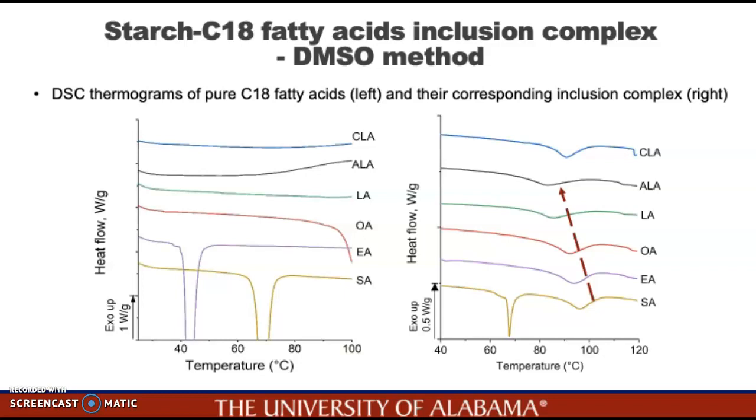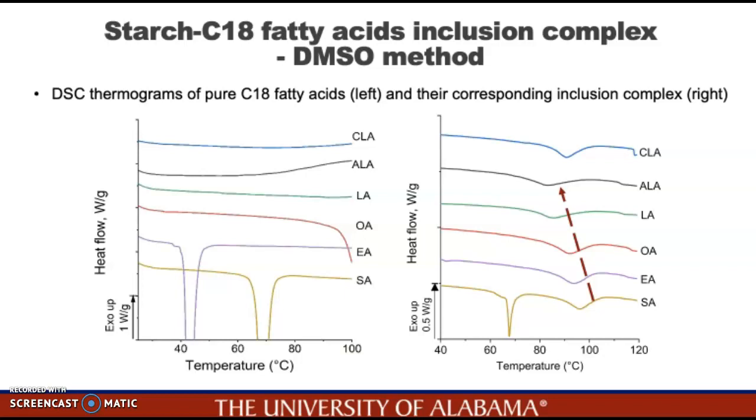And from the figure on the right, we can see that for all inclusion complexes, visible endothermic peaks could be observed within the range of 80 to 115 degrees Celsius, which indicate the successful formation of inclusion complex between high amylose maize starch and C18 fatty acids. The additional endothermic peak observed at around 69 degrees Celsius for the starch stearic acid sample was due to the melting of uncomplexed stearic acid in the sample.